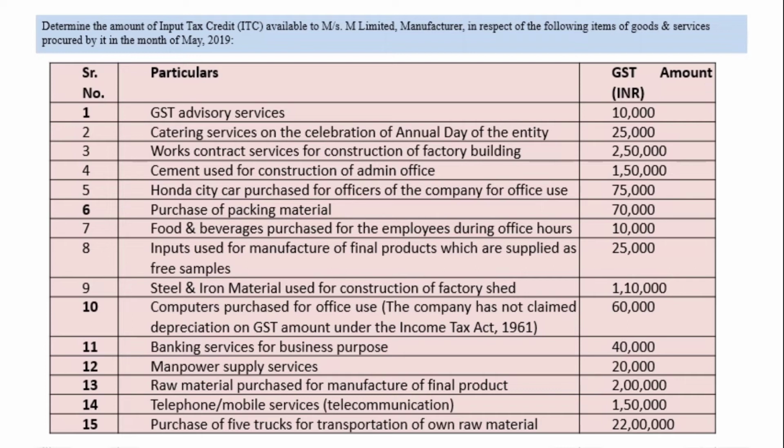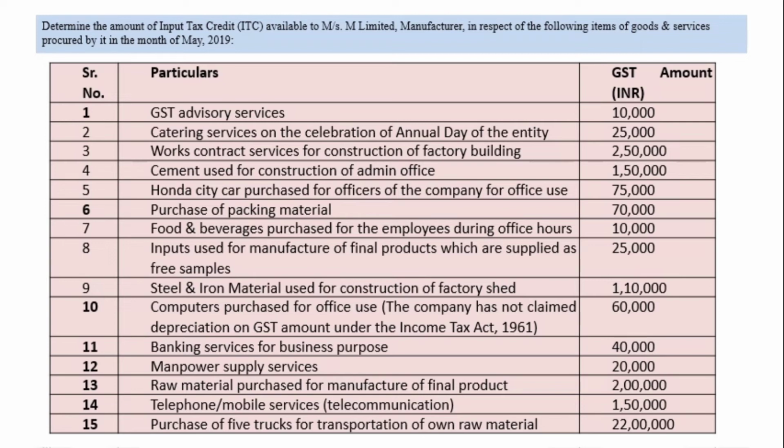If company has not claimed the depreciation, then credit of 60,000 is available. But if company has claimed the depreciation on GST amount, value plus tax amount, then credit of this 60,000 is not available. We have already discussed this point in one of the slides discussed earlier.